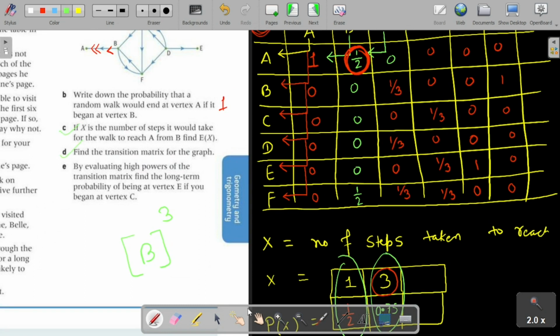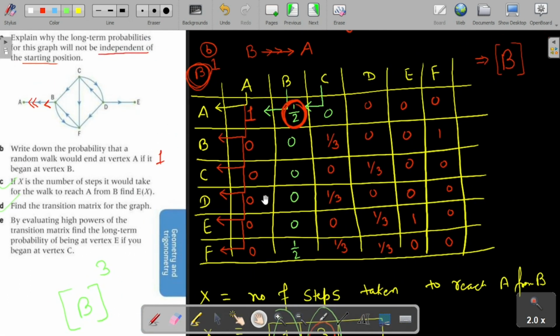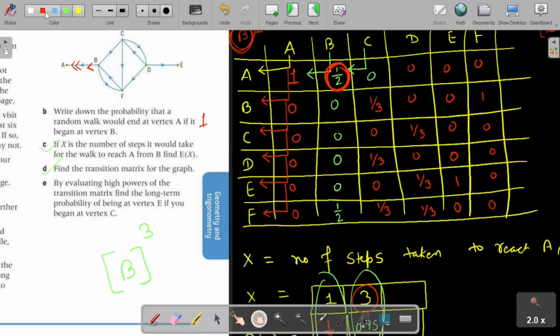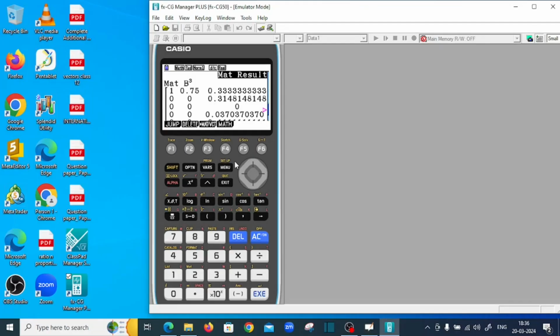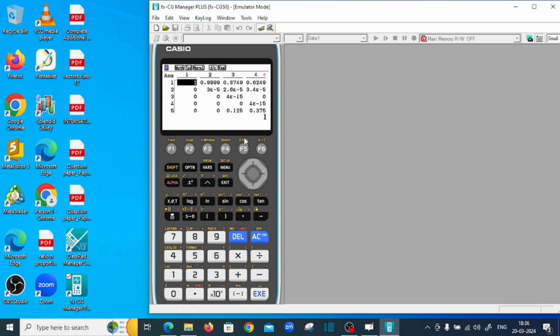Let us see the fourth part. Find the transition matrix for the graph. We have already discussed this. This is the transition matrix for this graph. Next, by evaluating higher powers of the transition matrix, find the long-term probability of being at vertex E if you begin at vertex C. So we have to go from C to E in the long term. So let us go to our calculator. I have already found the higher power of the transition matrix. We have to analyze the result. So this is the result.